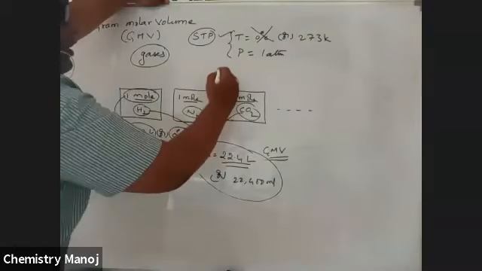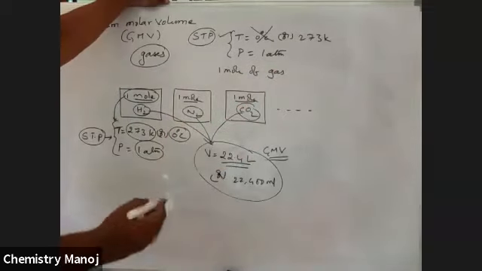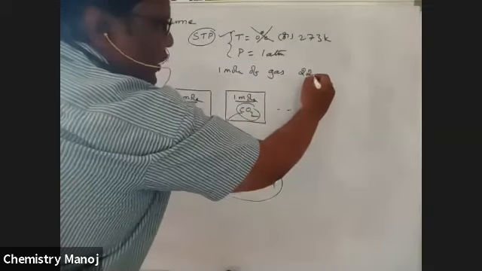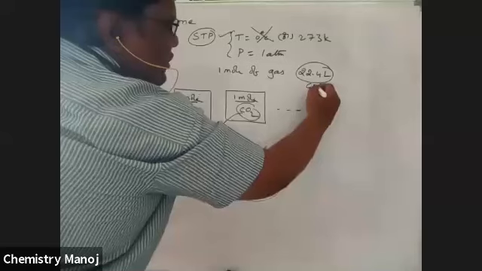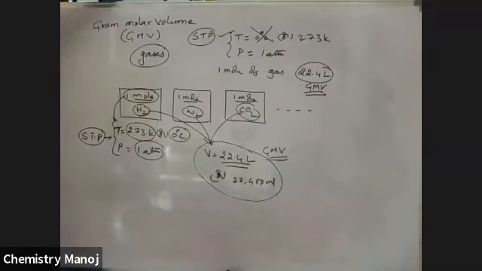At this condition, 1 mole of gas occupies a volume of 22.4 liters, which is called gram molar volume. Okay? So this is very, very important. Gram molar volume is nothing but the volume occupied by 1 mole of gas at STP.